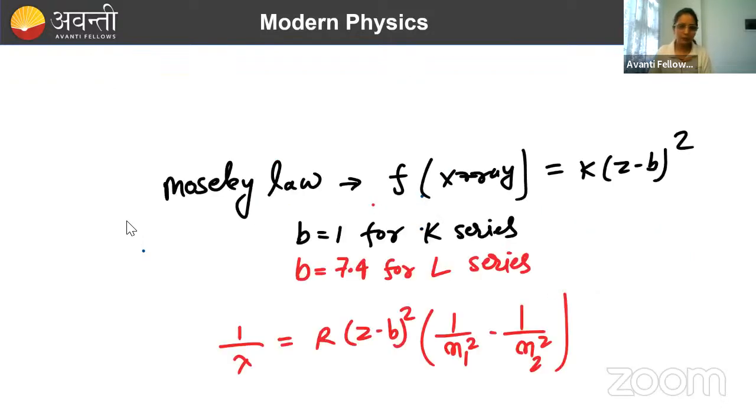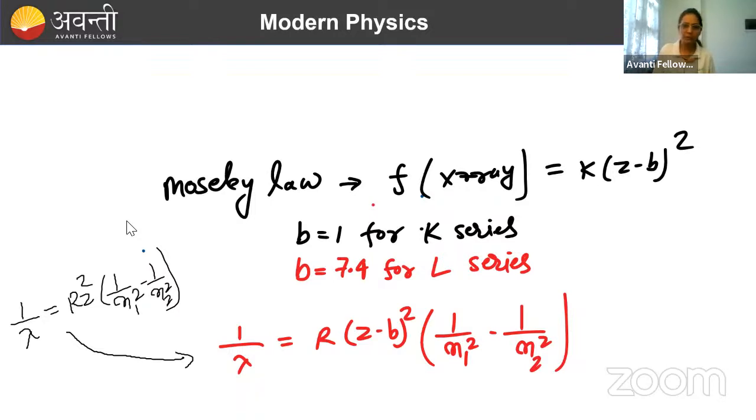Again here, let me give you the formula first. The formula for wavelength: for the hydrogen spectrum that we studied till now, we wrote 1 by lambda equal to R Z squared times 1 by n1 squared minus 1 by n2 squared. The same wavelength formula we can use here with a slight modification, and that modification is in your b. So here we write Z minus b. For K lines, the value of b is 1. If K lines are asked, take b as 1. So that is the thing you have to do here. Again, there is one more formula for other lines; the values will be given in the question, so don't worry about that.